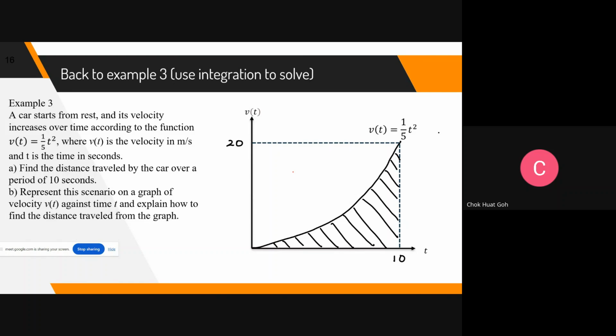Students, how to use integral calculus to find the area under the curve? Because this is a quadratic curve. It's not a straight line. It's not constant. So maybe I give you a few minutes, to see whether you are able to give me the answer. Students, distance is this one.